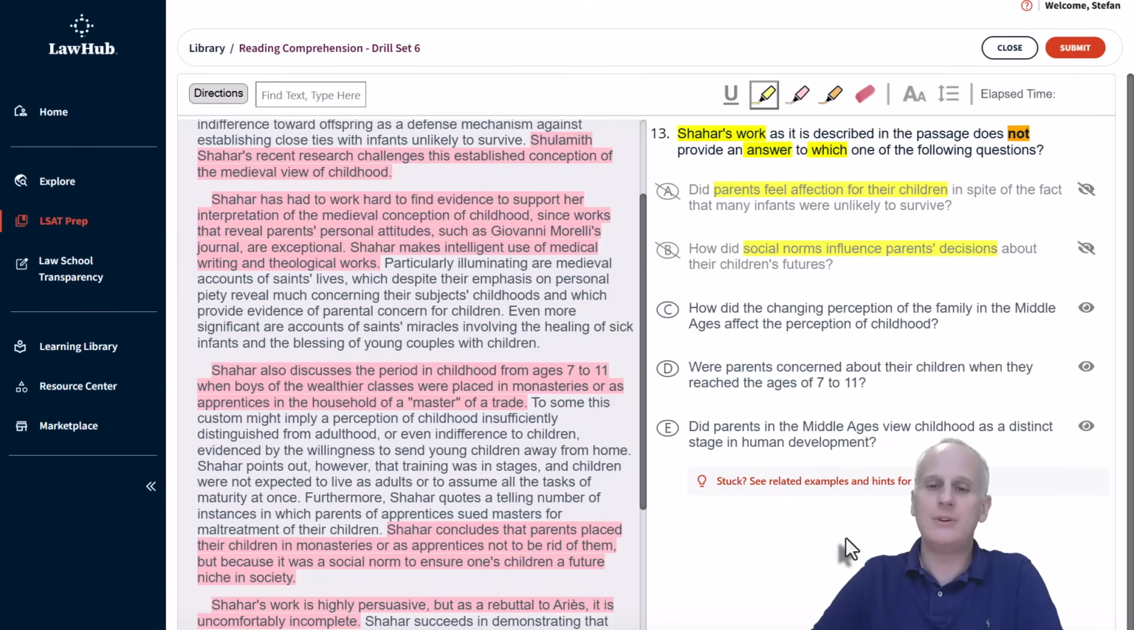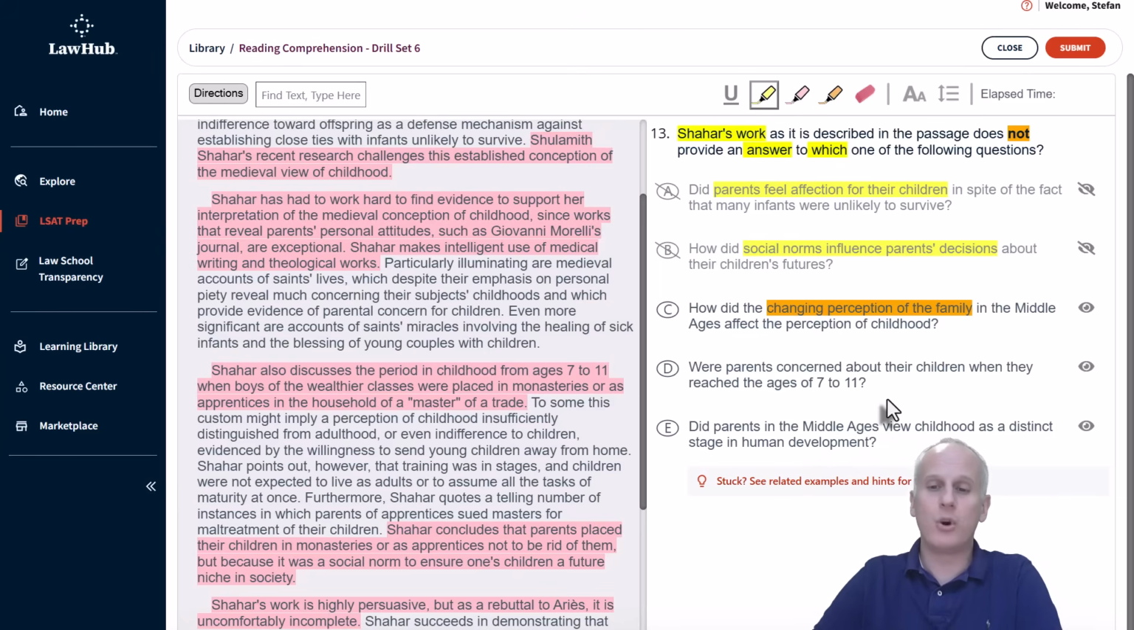Then choice C, how did the changing perception of the family in the Middle Ages affect the perception of childhood? Well, changing perception of the family. If we skim through these two paragraphs, we're talking about parents' personal attitudes, we're talking about medical writing and theological work, all that stuff about the saints, talking about the children not being expected to live as adults or assume all of the tasks of maturity at once. I don't see anything about the changing perception of the family. So we'll highlight that in orange. Probably just going to leave it open for now, but it kind of stands out.